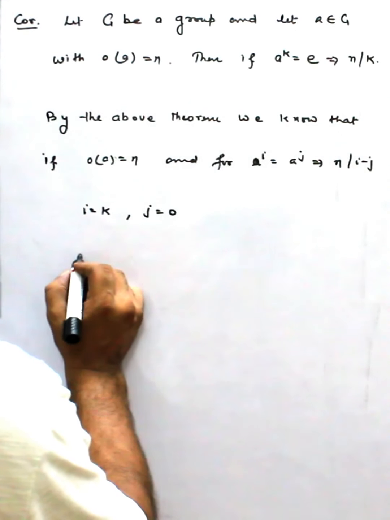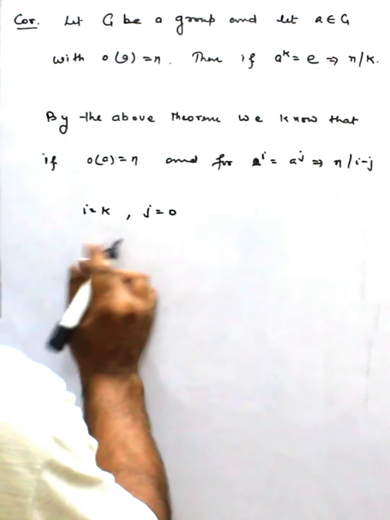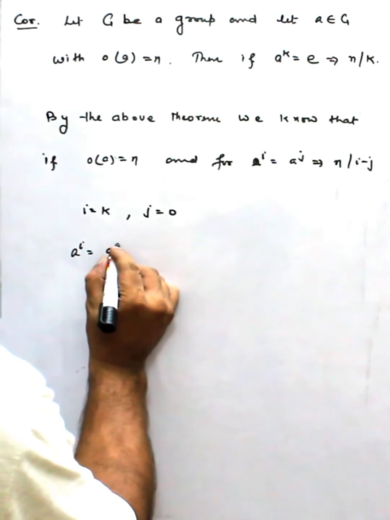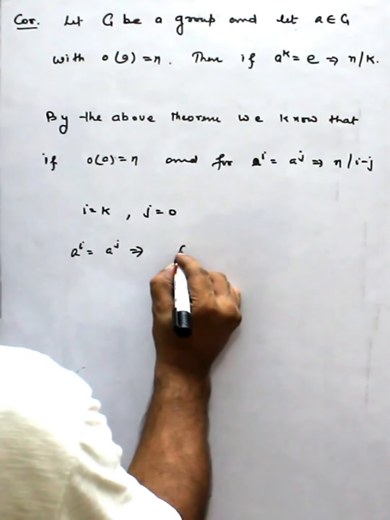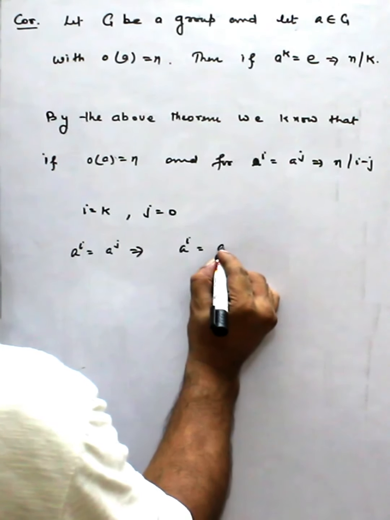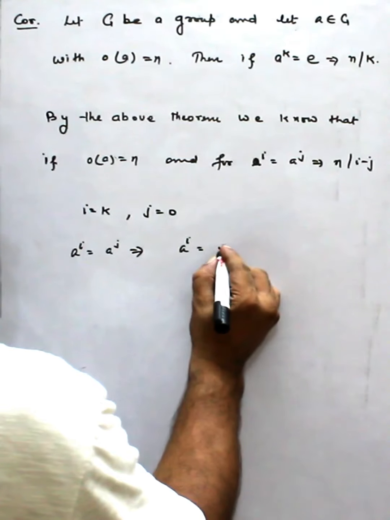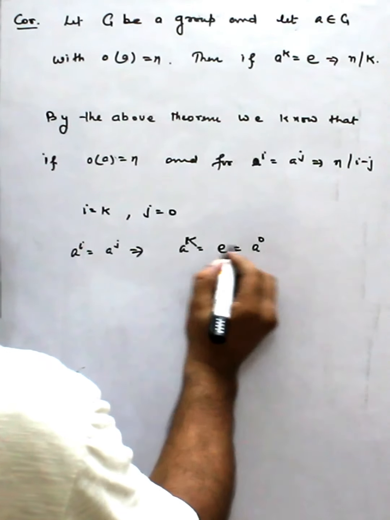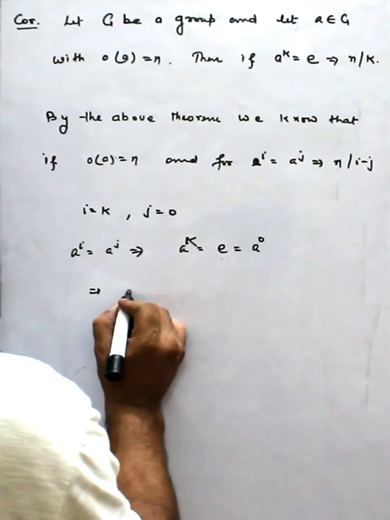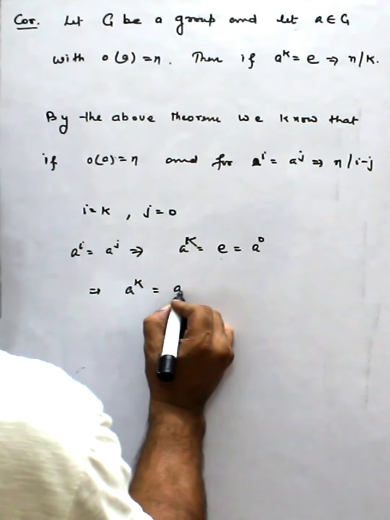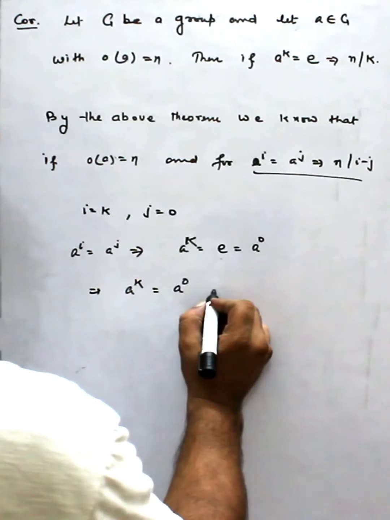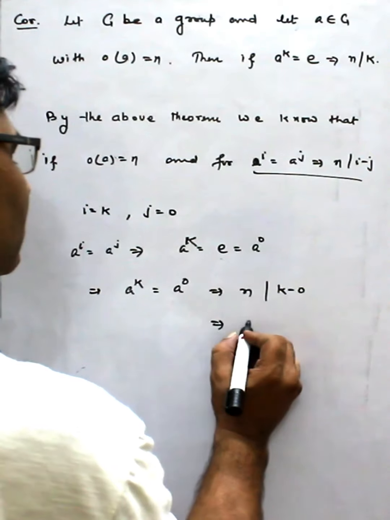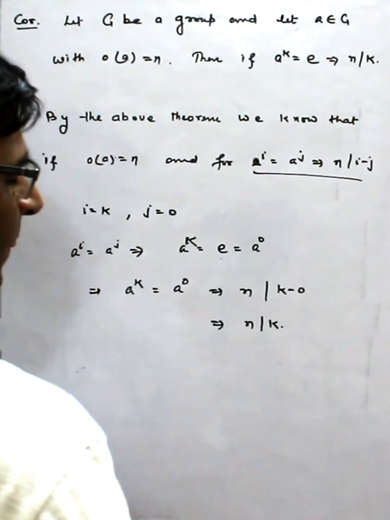That means we can say in place of a^i equal to a^j can be replaced by a^i equal to e, and this we can write, i replaced by k, a^0. That means here we can say a^k is equal to a^0. So by this we can say n divides k minus 0, and this we can write n divides k.